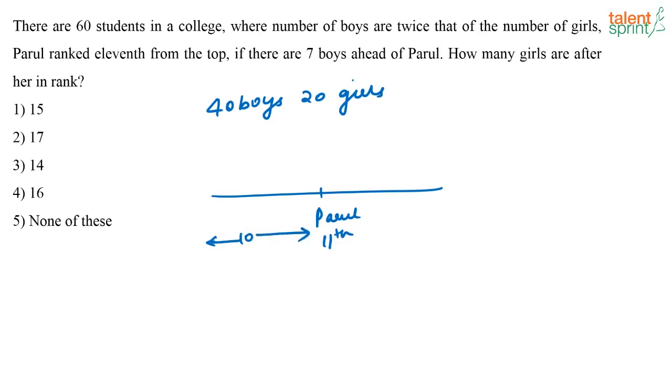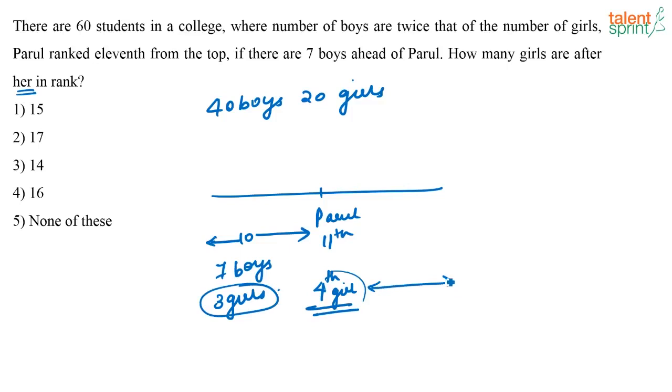Now out of this 10 students, there are 7 boys. So there are 7 boys means how many girls will be there? 3 girls will be there. Now how many girls are there after her in rank? So that means Parul is also a girl. So Parul is the 4th girl, right? So 4th in rank with respect to girls. So there are 3 girls ahead of Parul, she is the 4th.